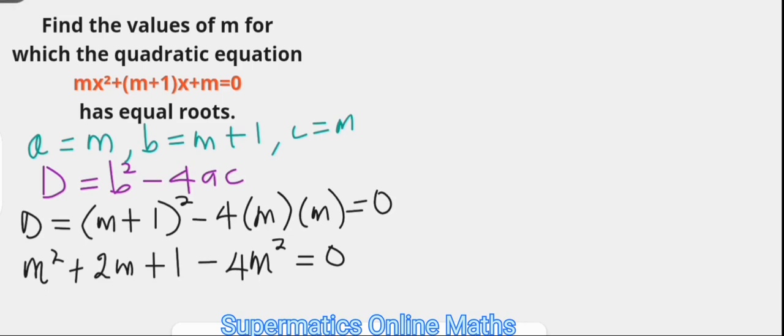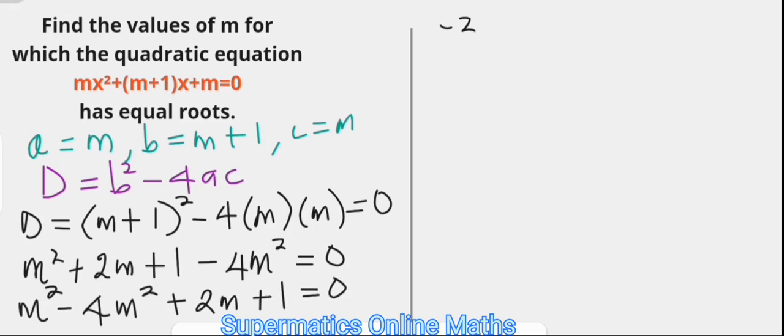We're going to collect the like terms, where we have m squared minus 4m squared plus 2m plus 1 equals 0. Negative 3m squared plus 2m plus 1 equals 0.